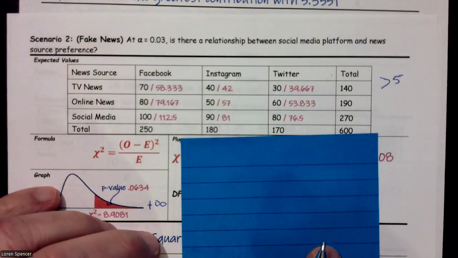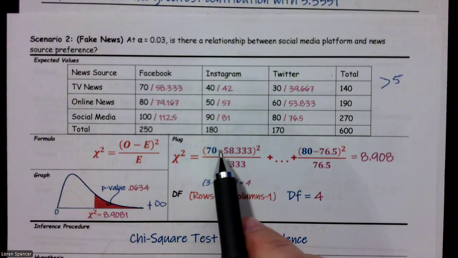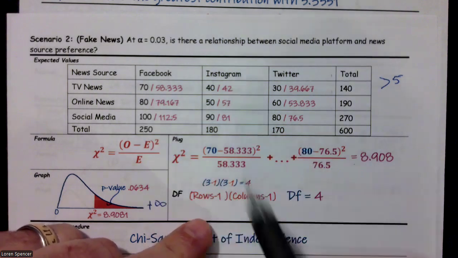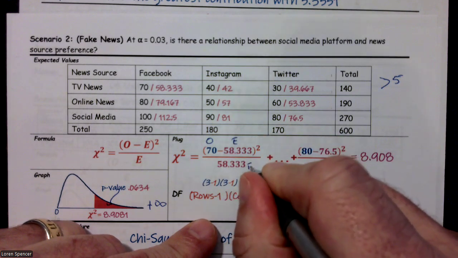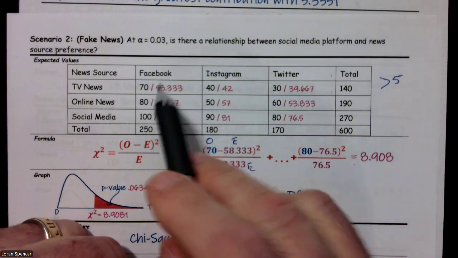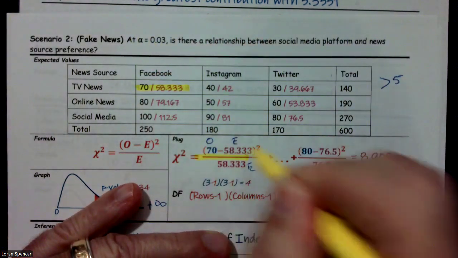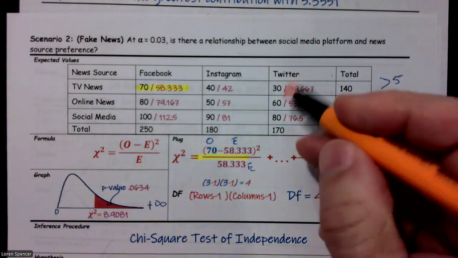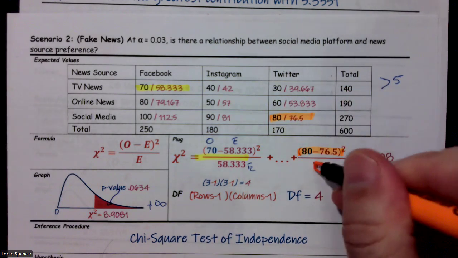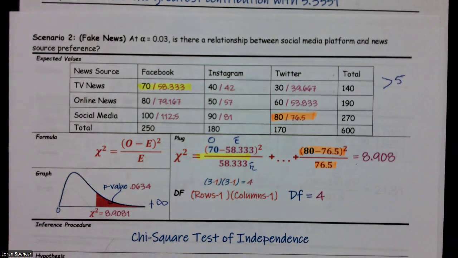So at this point, we have enough information to plug in because we have our observed of 70 and our expected value, over our expected value. That was our first one that came from right here. And then our last one we record is the 80 and the 76.5, which is right there. And we already said we ended up with a chi-squared value of 8.9081.